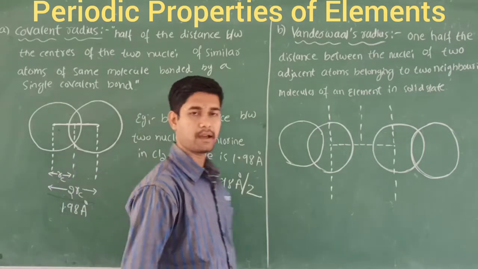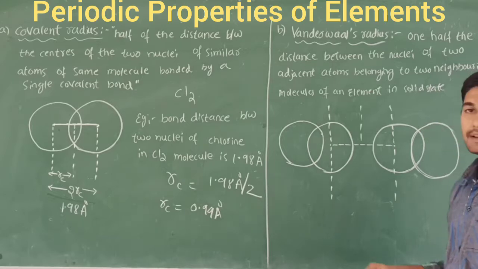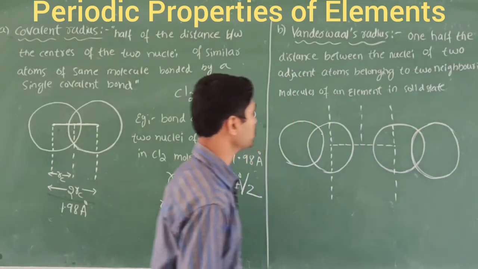So this is called covalent radius. Let's go towards this one. That is called van der Waals radius. What is a van der Waals radius?